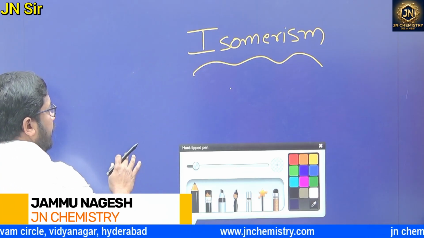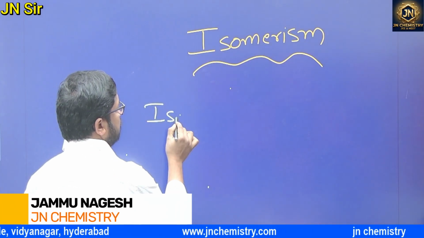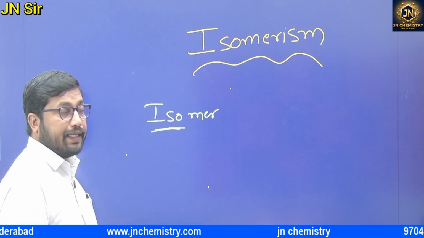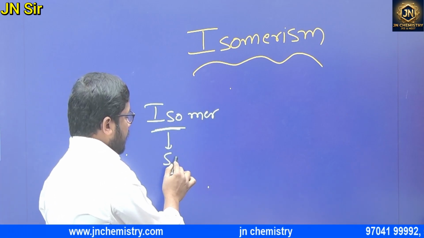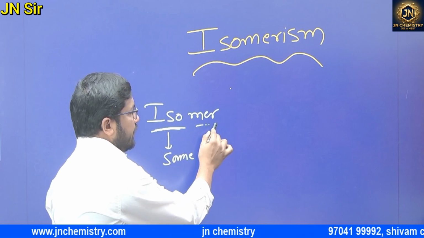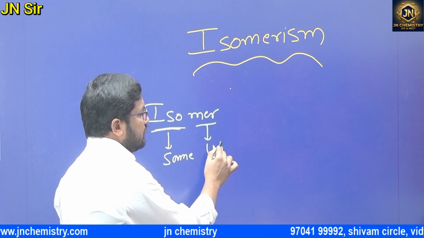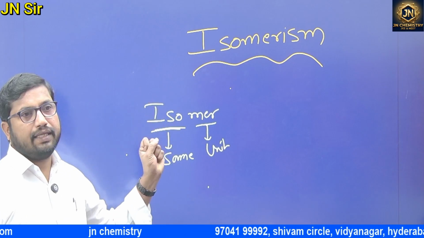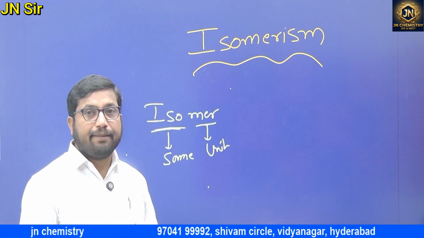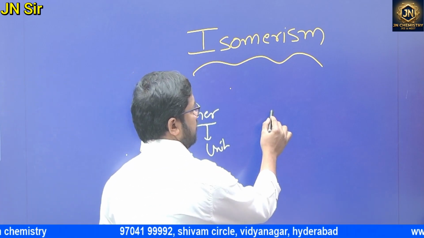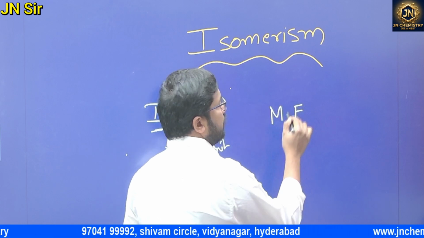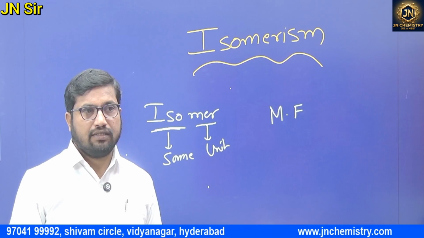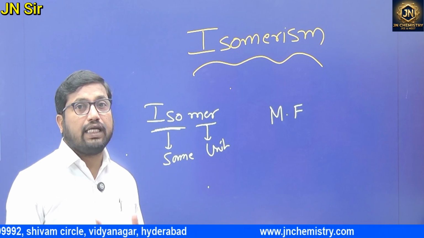Isomerism. Isomer. Iso means what? Same. Mer means unit. Same units, like that. So isomerism means compounds should have the same molecular formula, but different in their structure or the spatial arrangement.